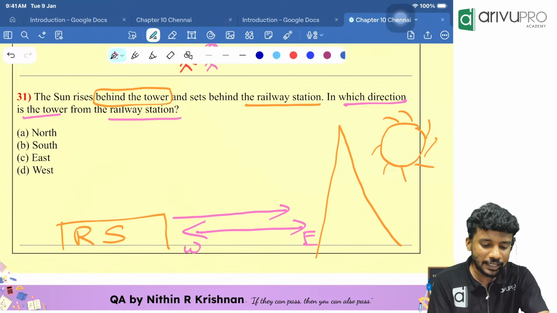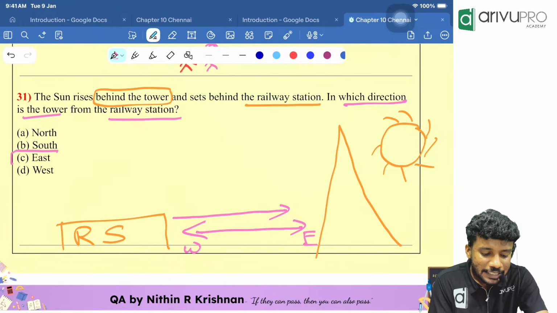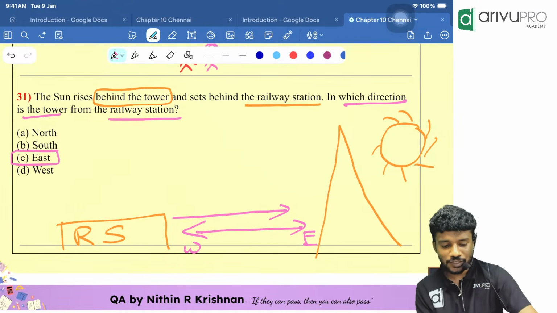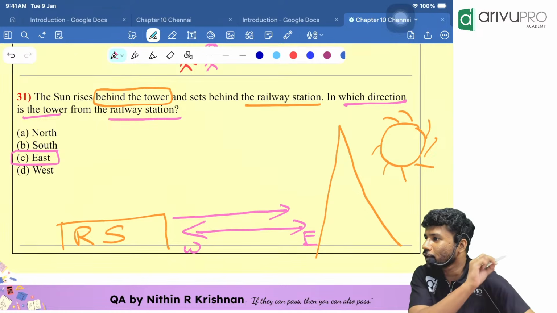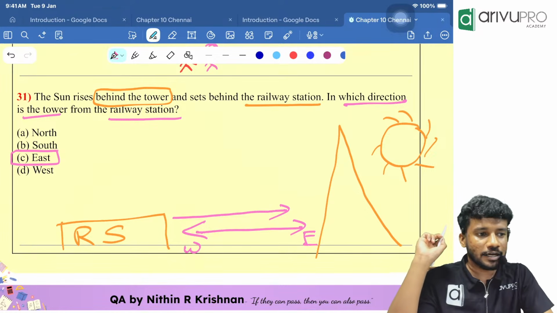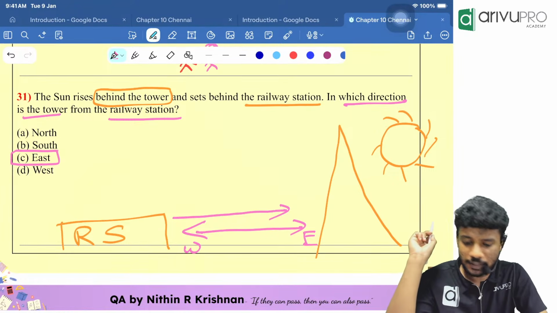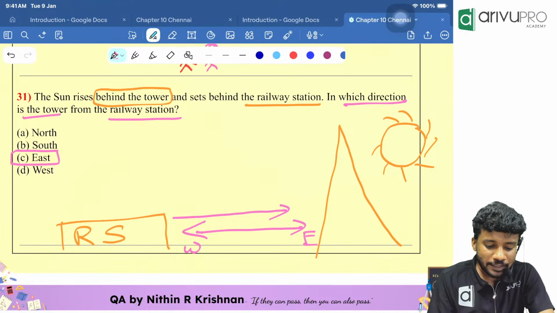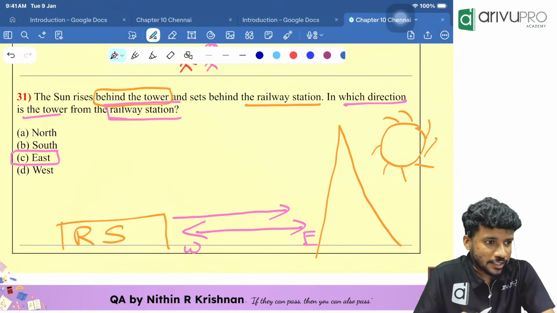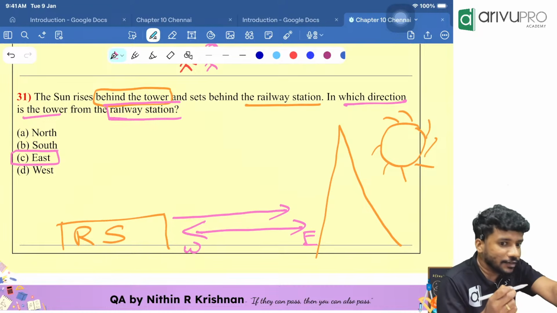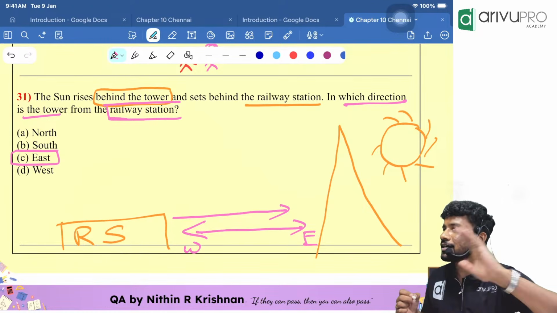This was a previous year question. Based on this, can anyone tell me what the answer is? East is the answer. Which direction should they go? They should go in the east direction. Got the point? Everyone please confirm. So always remember what they are asking: from the railway station. So we should start from the railway station and reach the tower.